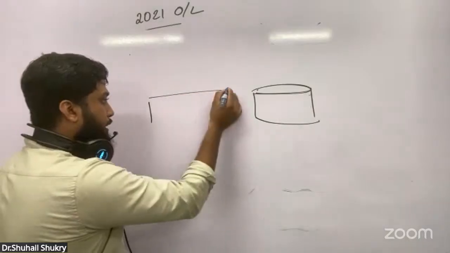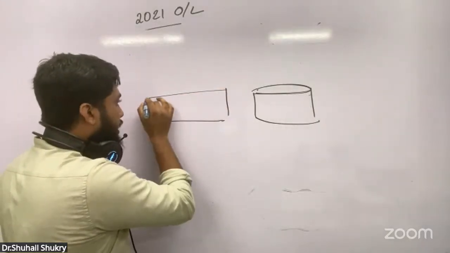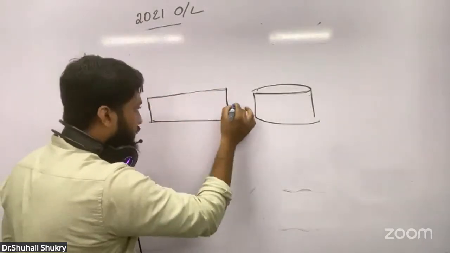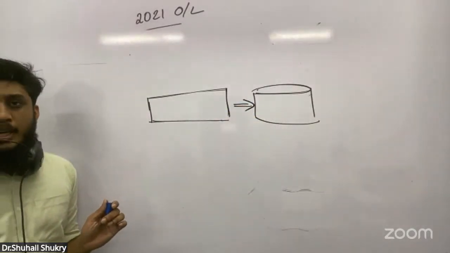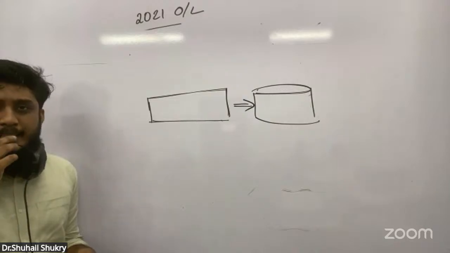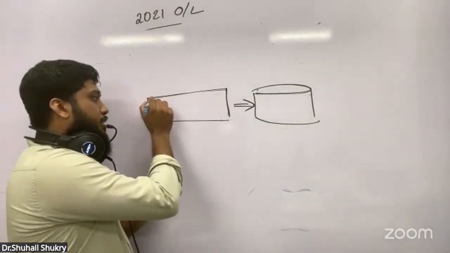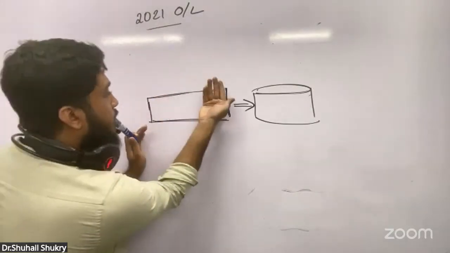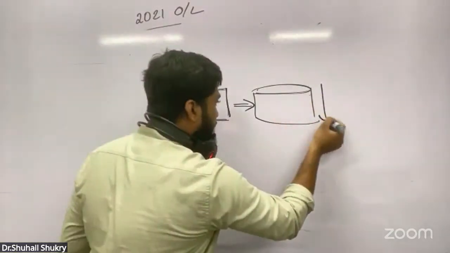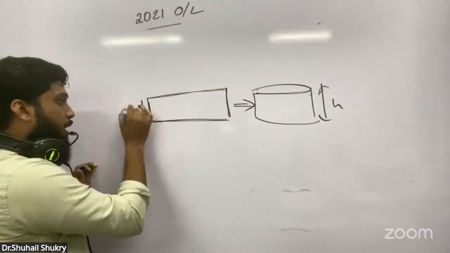If I take a rectangle and if I roll it, I can get a cylinder. Whatever the height here, that is the same height here.